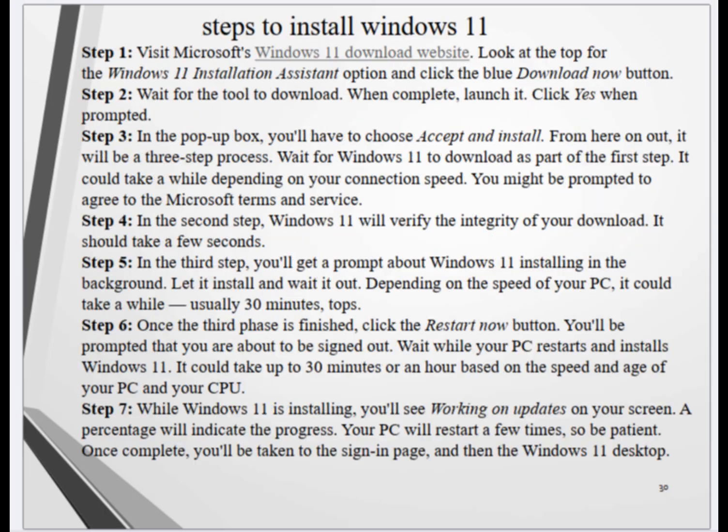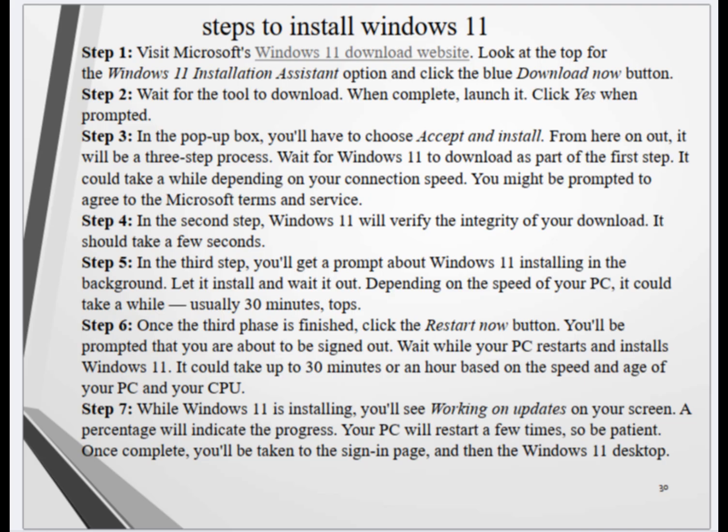29. Steps to install Windows 11. Step 1. Visit Microsoft's Windows 11 download website. Look at the top for the Windows 11 Installation Assistant option and click the blue Download Now button. Step 2. Wait for the tool to download. When complete, launch it. Click Yes when prompted.